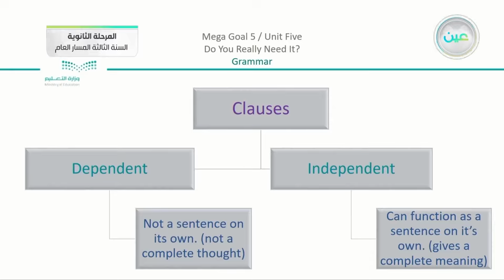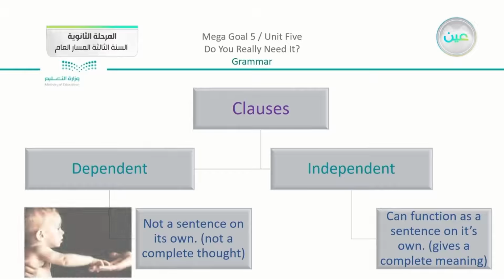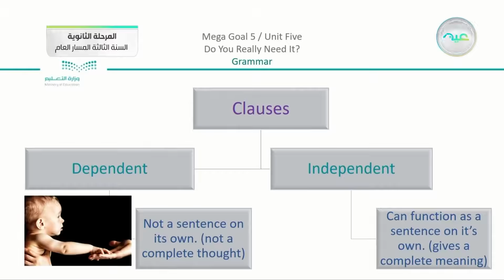Now you can think of the dependent clause here like a baby. A baby depends on another person. The baby does not act or does not care about himself or depend on himself or herself.